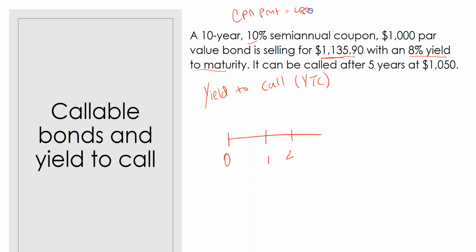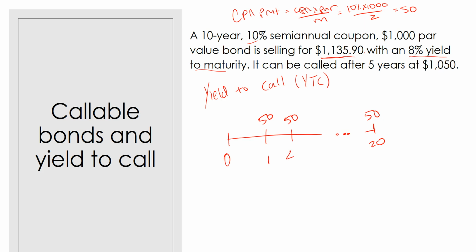It's equal to coupon rate times par divided by compounding frequency. So our coupon rate is 10% times 1,000 divided by 2. So $50 every 6 months. Now this is a 10-year bond. So there are 20 six-month periods in 10 years. So you're going to receive that $50 payment 20 times.